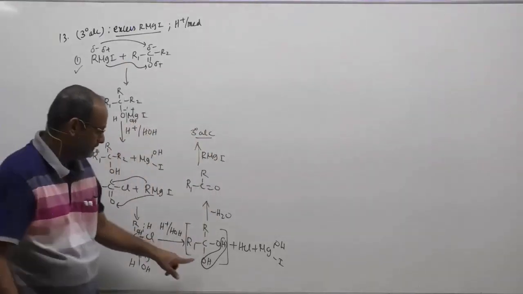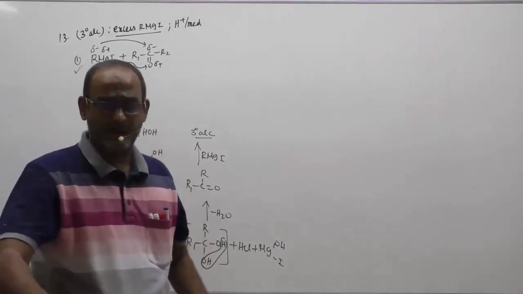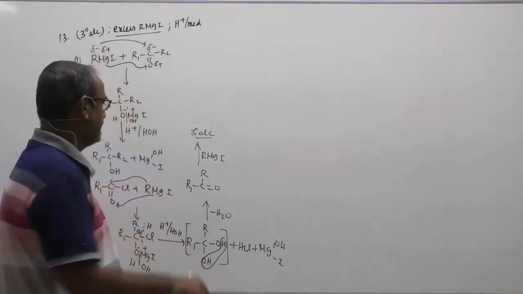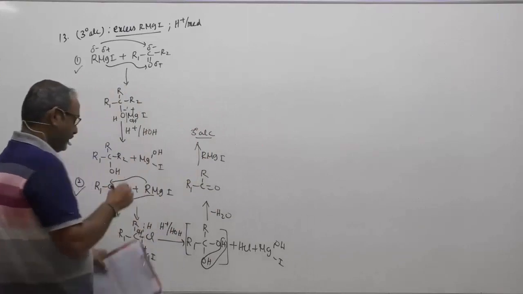Now you cannot stop here, because we have given excess Grignard reagent. When I say excess Grignard reagent, further reaction will take place and tertiary alcohol will get formed. And that's about your 2.